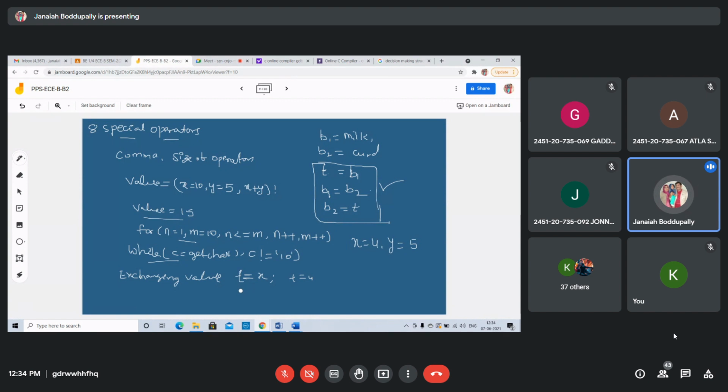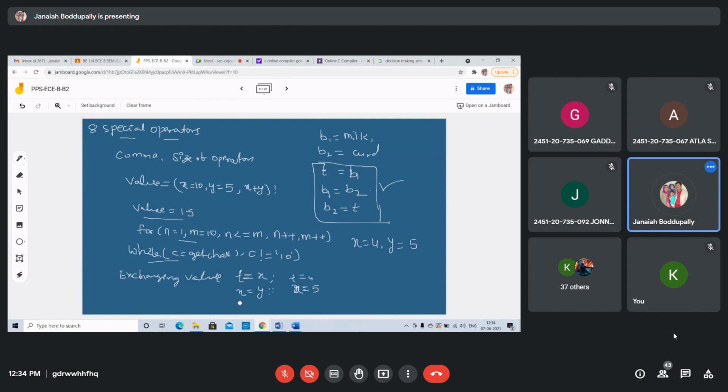Next, x is empty now, but t has 4. Immediately take the value in y and store it in x, so x has 5. We are storing the y value into x.